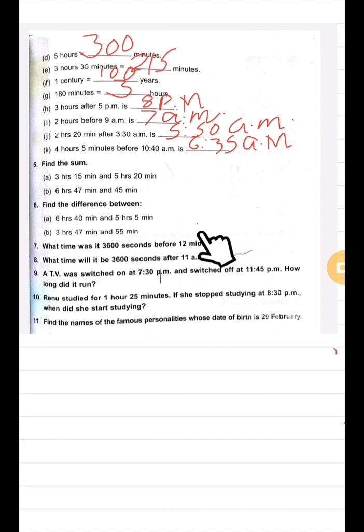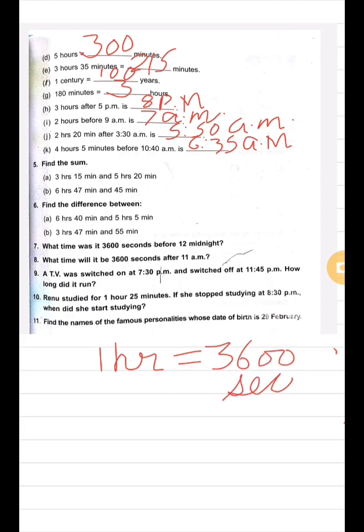Means 12 midnight से 3600 seconds की अगर हम पहले बात करते हैं, the word before is there, so what was the time. So first of all we will change these 3600 seconds into hours. You all know that in 1 hour we have 3600 seconds.